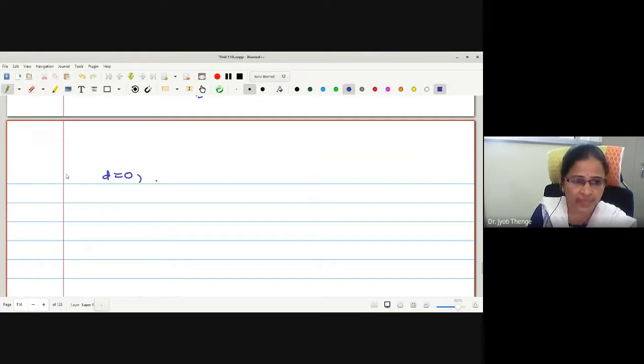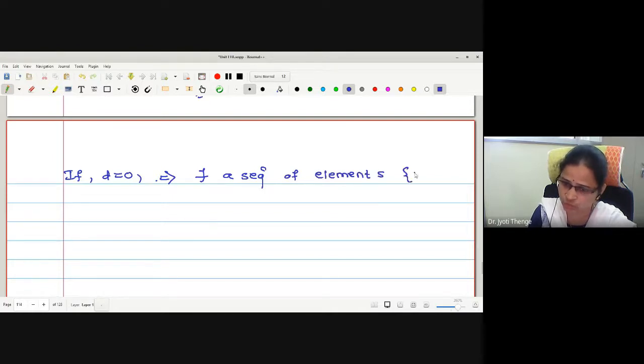Therefore, if D equals 0, it implies there exists a sequence of elements yn converging to x1, that is, norm of yn minus x1 converges to 0.